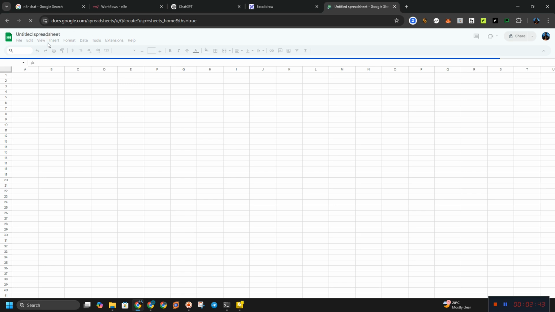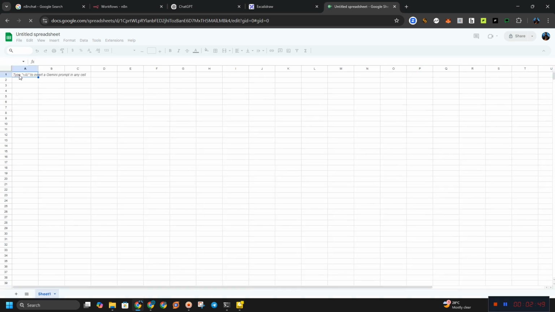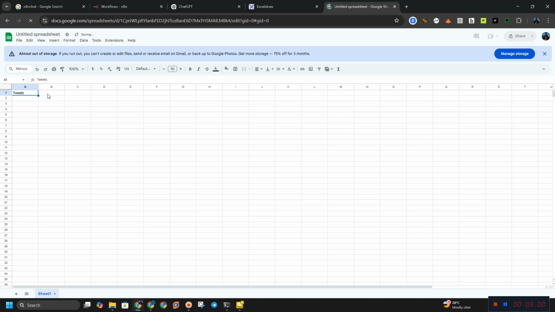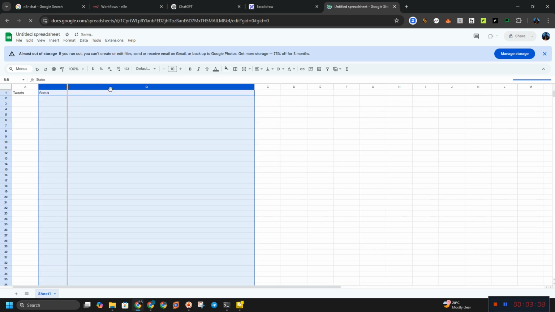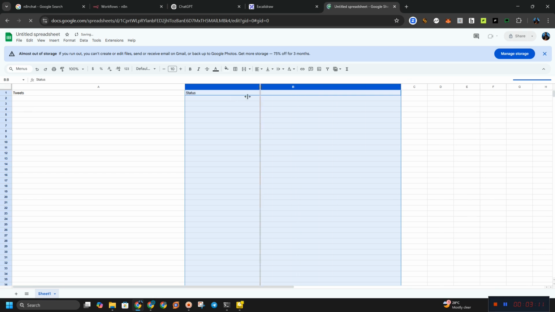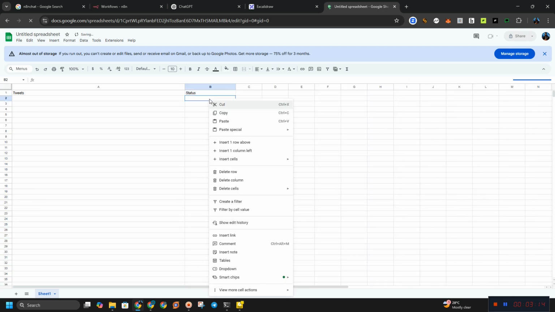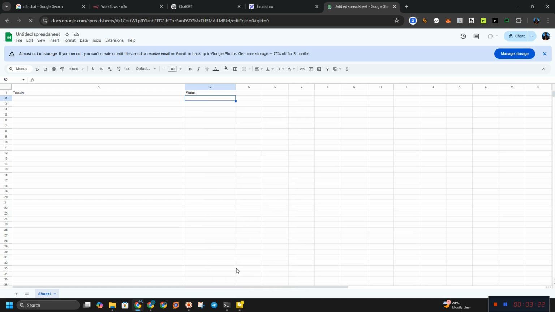So, I will have the two columns. One will be what we call tweets, and the second one will be status. I want to create a drop down here on status and make sure whenever we post, it's going to update this and convert it. So we have the one that will be pending and we have the one that will be sources.